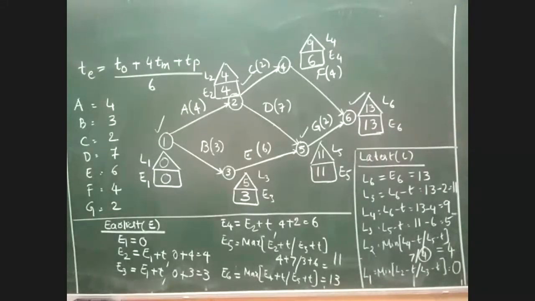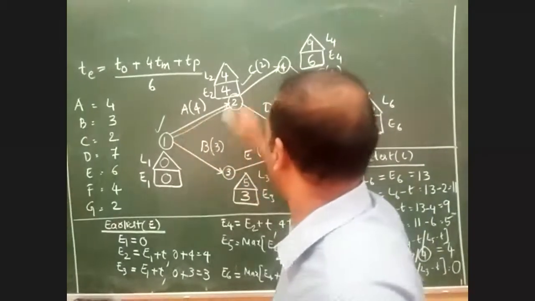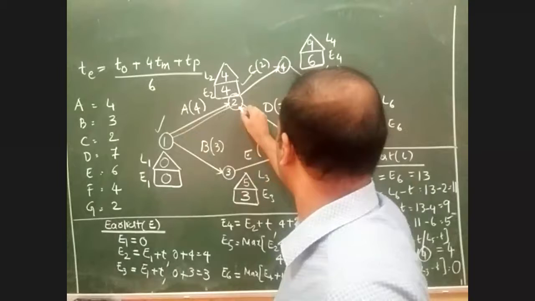After identifying this, what's the next step? Draw the critical path. All these critical activities have to be joined by drawing a double line. You can see from 1 to 2, then from 2 to 5, and then from 5 to 6. So this double line indicates the critical path.